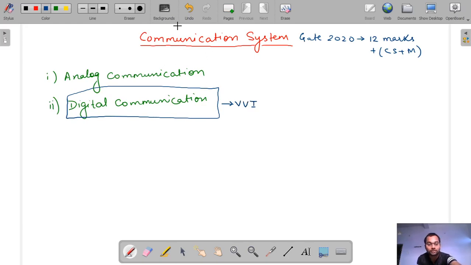So now let me switch off the mobile notification.